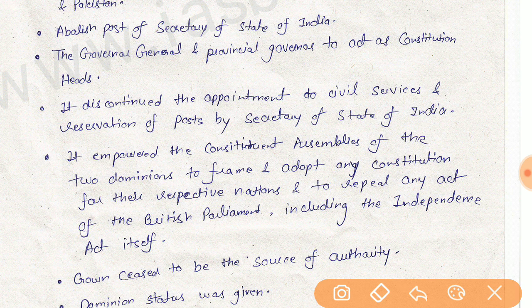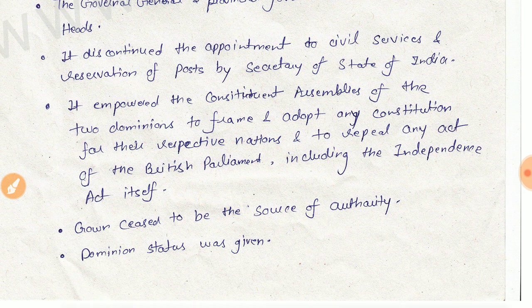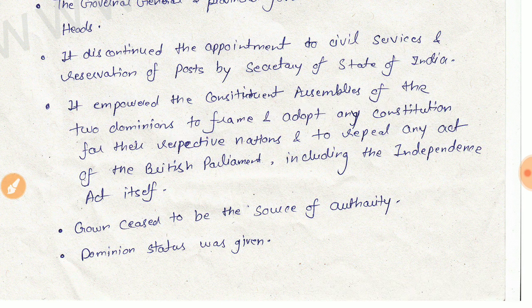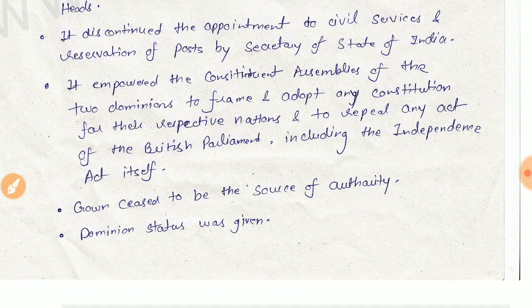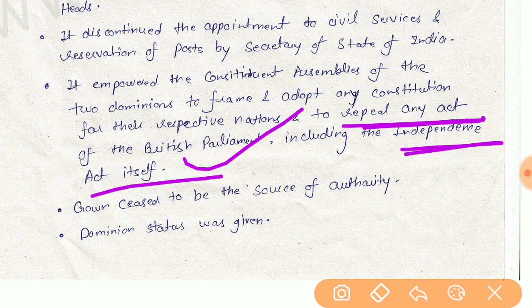It discontinued the appointment to civil services and reservation of posts by the Secretary of State for India. It also empowered the constituent assemblies of the two dominions to frame and adopt any constitution for their respective nations, and to repeal any act of the British Parliament, including the Independence Act itself. The Crown ceased to be the source of authority and dominion status was given.